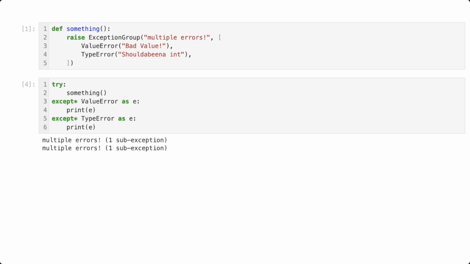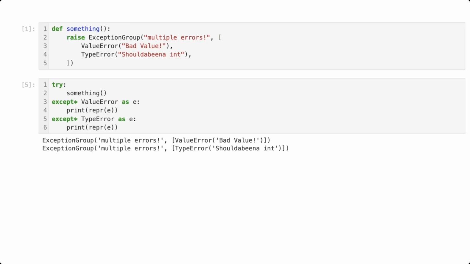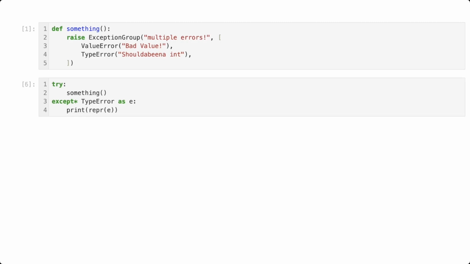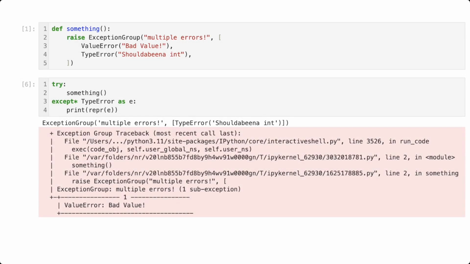That's not very informative. Instead of just printing E, let's print its repr. There we go. You see, the E variables are not the error type specified, but new exception groups containing the errors which matched that type. What happens if we don't match all the exceptions in the group? Let's leave only the except type error, and we see that it is handled appropriately, and the value error gets raised as before, wrapped in exception group.